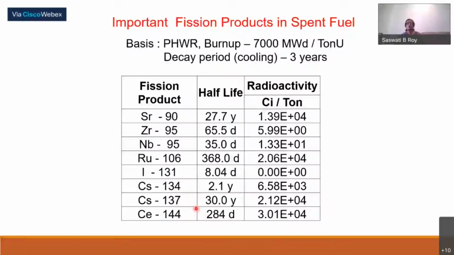So this is a product from a PHWR, with a burn-up of around 7,000 megawatt day per ton. After a decay period of 3 years, these are the fission products, where the radioactivity is in this range. You can have an idea what sort of material is being handled inside this plant and what sort of additional precautions need to be taken.